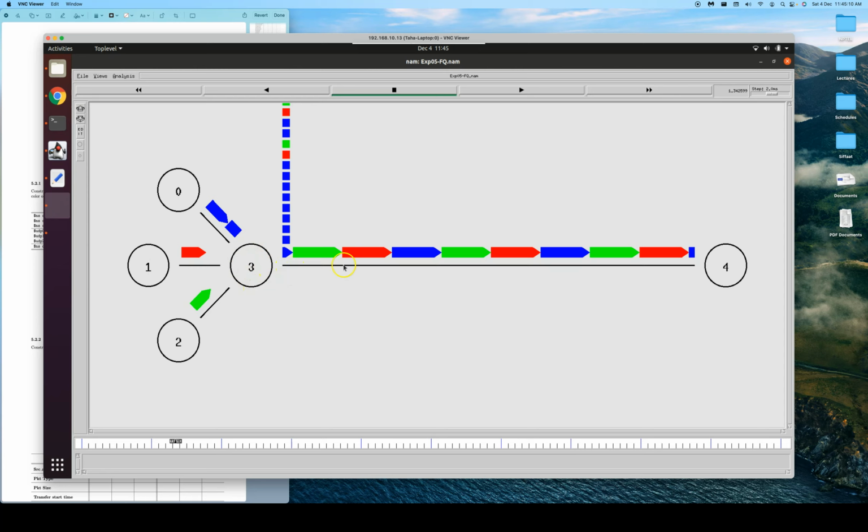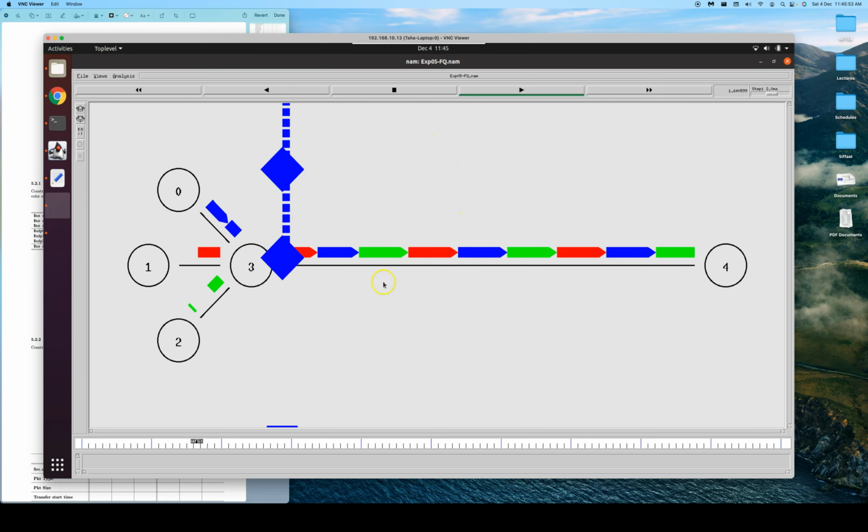And 3, we know it's a congested link here, and we can see the queue building up. And in the queue, we can also observe that there are a lot more blue packets because blue's data rate is higher, traffic is higher, so we can see them. But 3 is using a fair queue scheduling mechanism. Though lots of blues are there at the head of the queue, we can see that the outgoing router 3 has been fair for all the types of traffic. We have an equal number of reds, equal number of greens, equal number of blues that are going out. So this visually verifies our understanding about the fair queue.